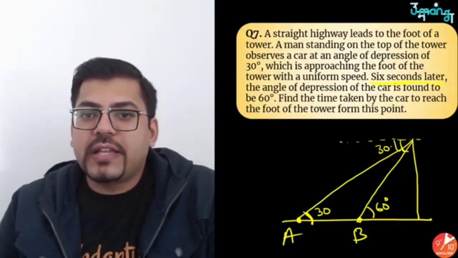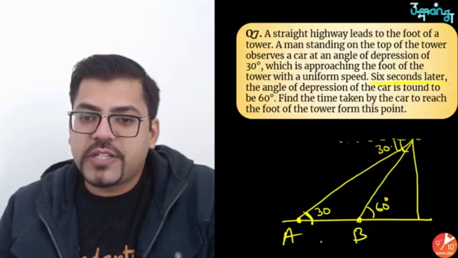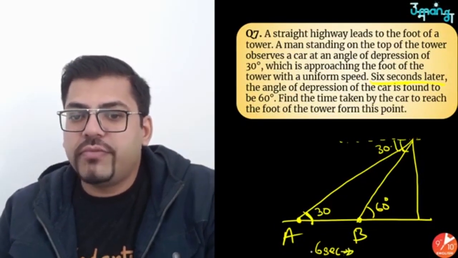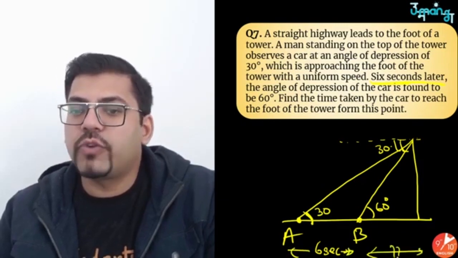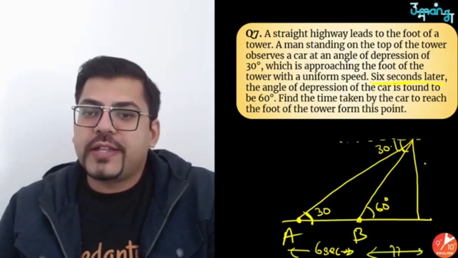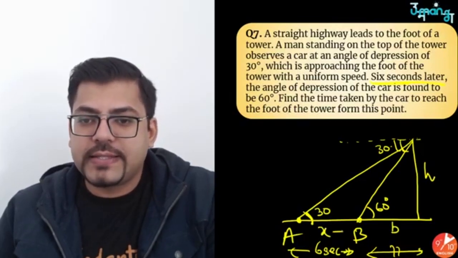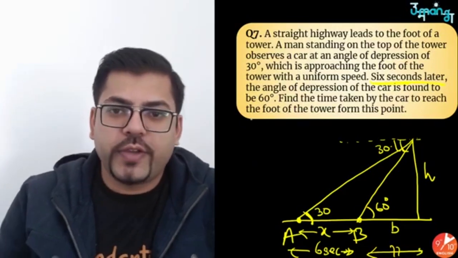The question is asking, find the time taken by the car to reach the foot of the tower. So if this much distance has been covered in 6 seconds, in how much time will the remaining distance be covered? This much distance. That's what the question is asking. So I assume this to be h, this to be b, and this to be x. Let me solve it.